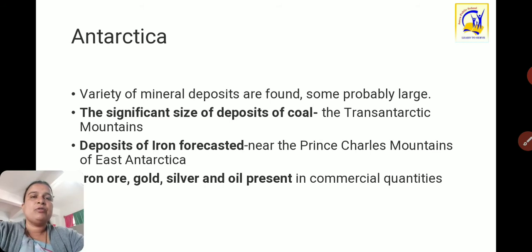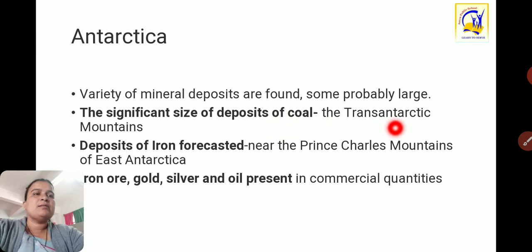well as on one very important continent, Antarctica, which is not easily accessible for extracting these various kinds of minerals, but there are still rich deposits. Many deposits are found on the continent of Antarctica. A variety of mineral deposits are found, some probably large, including significant deposits of coal.